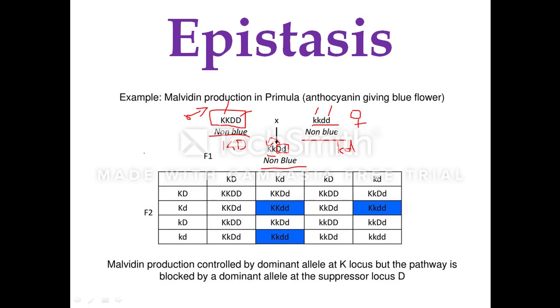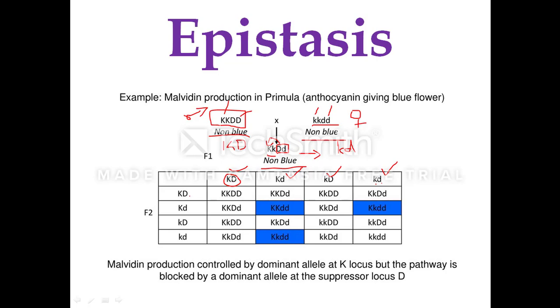But when the F1 plants were selfed, they produce four types of gametes. One will be heterozygous dominant for K, and another will be heterozygous dominant for capital D. Another one will be homozygous recessive for both K and D. The other gamete will have K and D in the dominant condition, so you will find one capital K and capital D there.